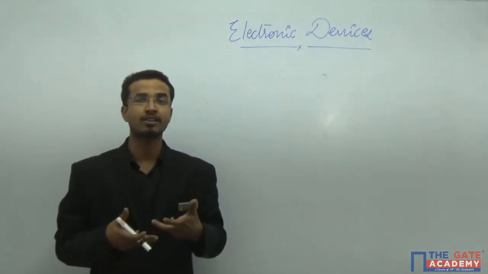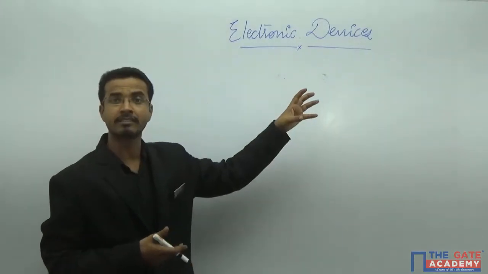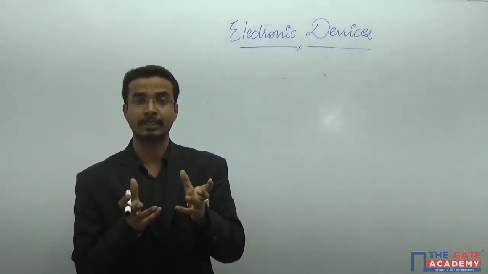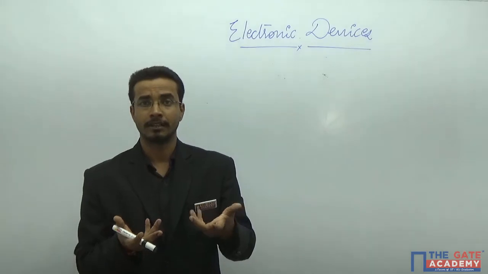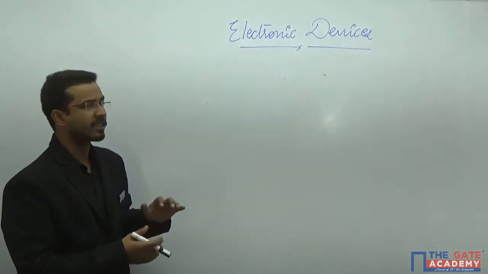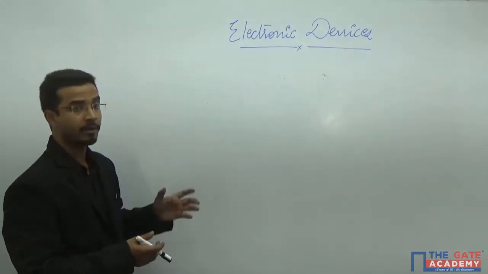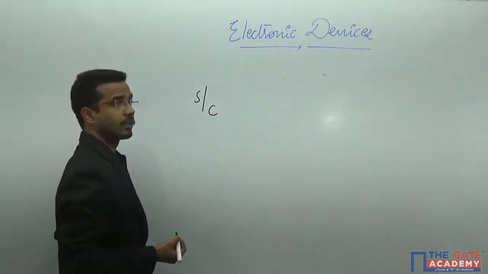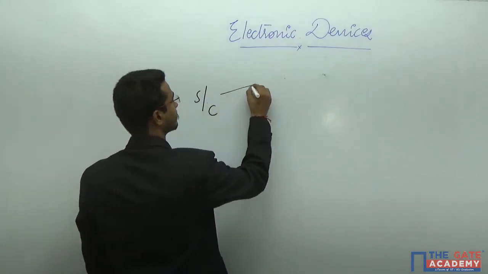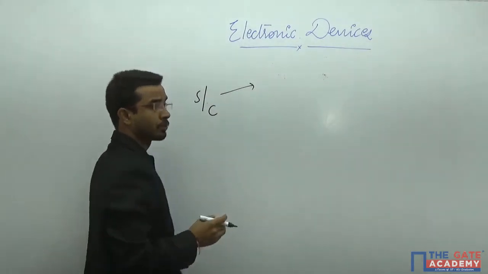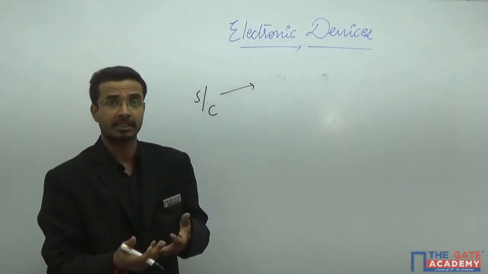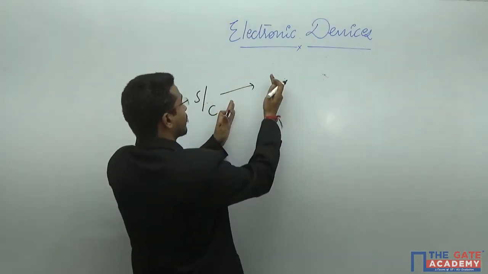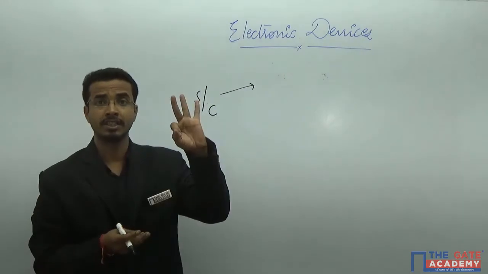Discuss one very important topic of the electronic devices, which is basically the characterization of the particular semiconductor. Firstly, I am discussing the general classification of the semiconductor. If that is a semiconductor, the first classification is about the purity of the semiconductor. That means on the basis of the purity, a semiconductor can be of three types.